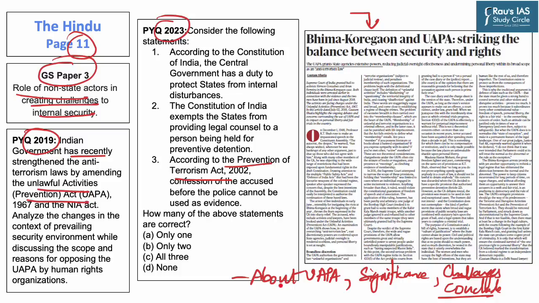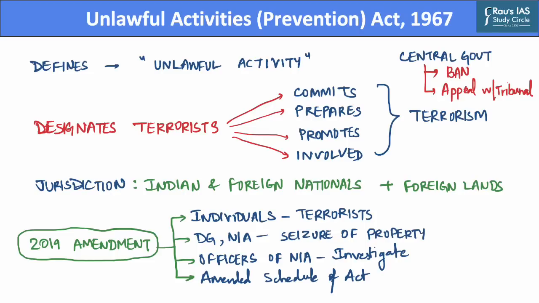Hence, let us start off today's discussion by taking a brief overview about what is an Unlawful Activities Prevention Act. Now, the Unlawful Activities Prevention Act of the year 1967 was enacted to provide for a more effective prevention of certain unlawful activities, which may be of individuals or of associations. And it also helps deal with terrorism activities and related matters.